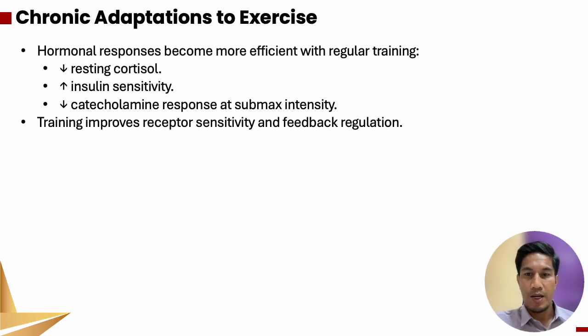Chronic adaptation to exercise. Chronic means long term, the adaptations or permanent changes in the body that result from consistent, repeated exercise over time. These adaptations improve performance, efficiency and recovery across various systems of the body. The hormonal response becomes more efficient with regular training: resting cortisol decreases, insulin sensitivity increases, and the catecholamine response at sub-maximal intensity decreases. Training improves receptor sensitivity and feedback regulation.